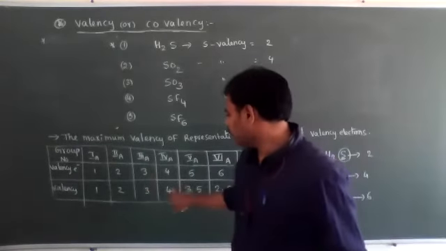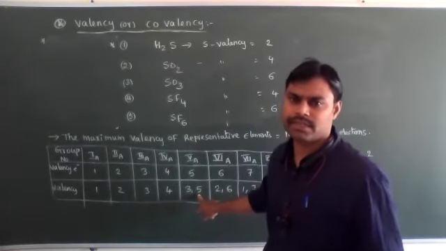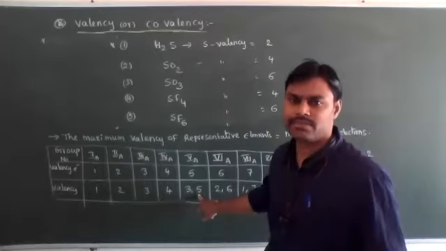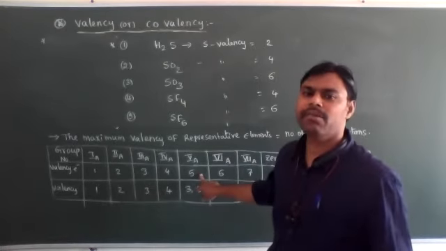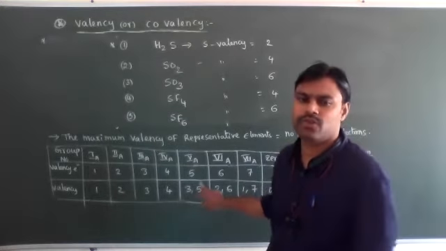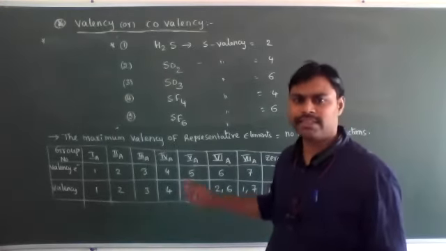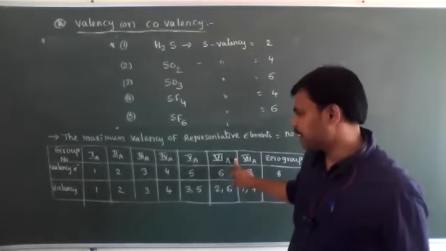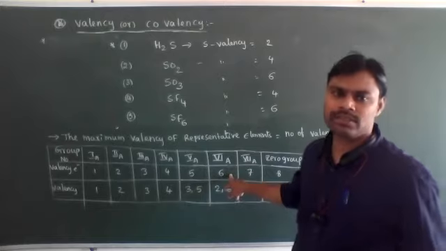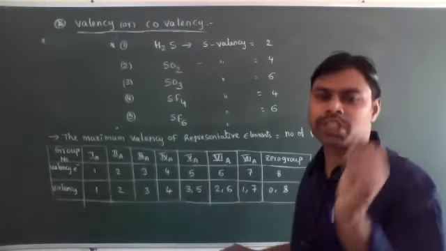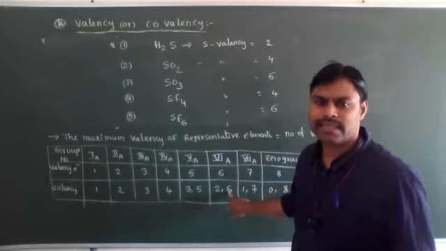Okay, now the 5th A group elements means nitrogen family: nitrogen, phosphorus, arsenic, antimony and bismuth. The valence shell contains 5 electrons, and minimum valence is 3 and maximum valence is 5. In between they can form 4, 3, 5, different valencies are possible. In the same way 6th A group elements, their valence shell, meaning the outermost shell, contains 6 electrons. Their minimum valence is 2 and maximum valence is 6.